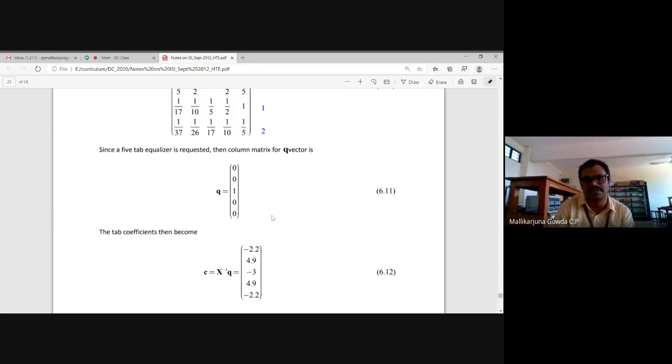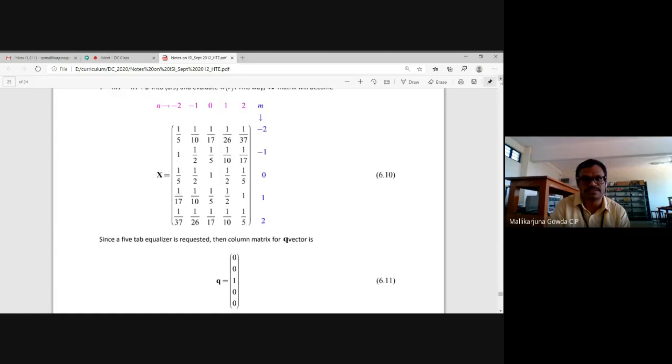Or the way I did it yesterday, you can do it that way also: writing those equations, substituting and finding what C0, C1 are. I think this is easier: taking X inverse and multiplying with the Q, right? Because you are already familiar with matrix multiplication. Once you know X, take its inverse, multiply that with the value of Q, and you will find the value of C.